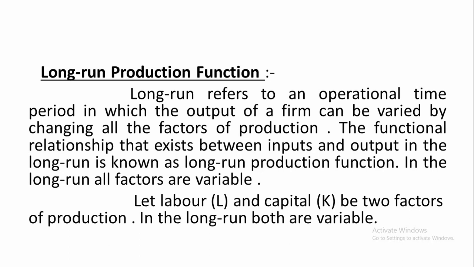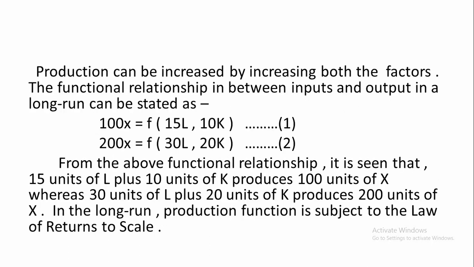Let labor and capital be two factors of production. Labor means L, capital K. In the long run, both are variable. We know production can be increased by increasing both the factors. The total production can be changed by changing all the factors of production in the long run.